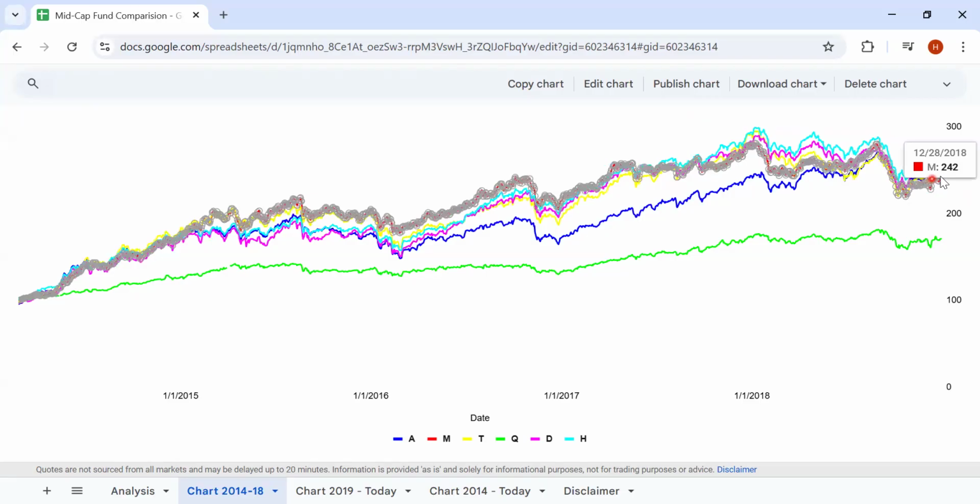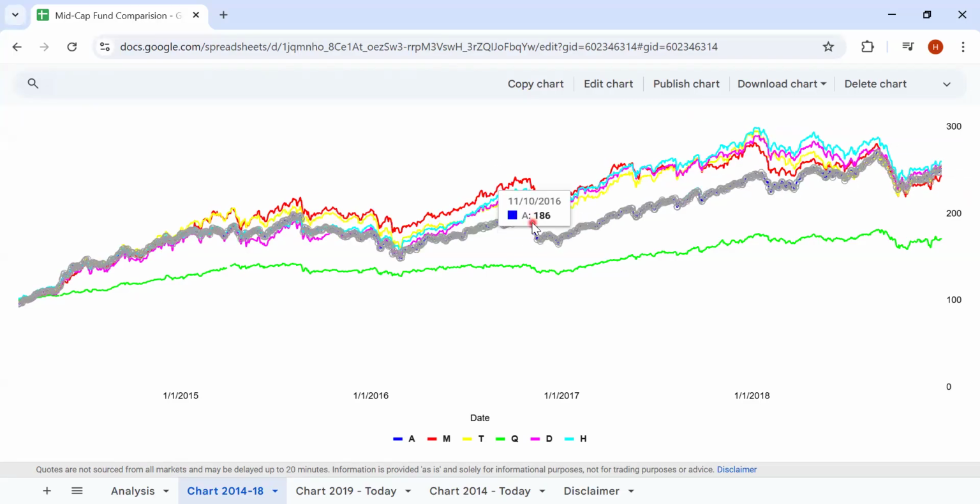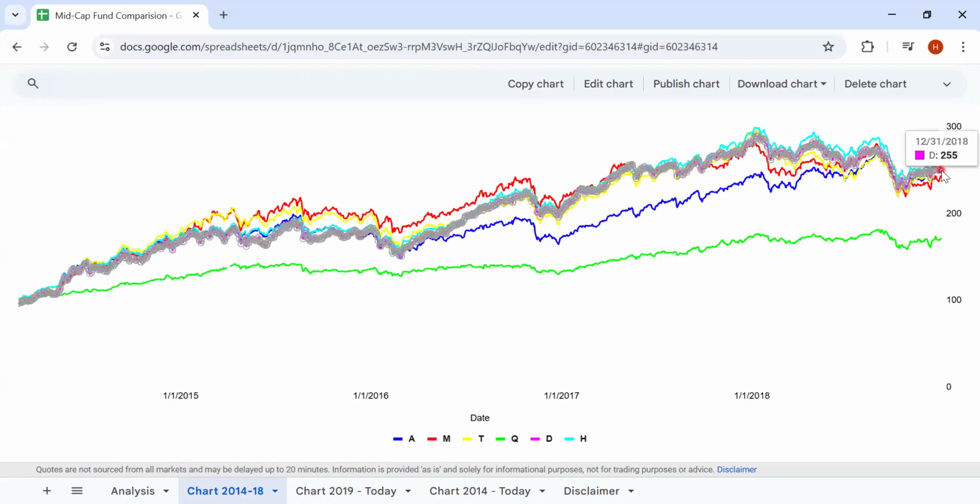In the similar duration, if somebody has invested in Axis, at that point of time it was at 186. And at this point of time, it is somewhere close to 230 to 240. So here the return would have been 20% in the next 2 years. So past returns should not be the only criteria when you look at it. Obviously, from the risk management perspective, if you are looking at the rolling returns, it should be one metric, but it should not be the only metric.